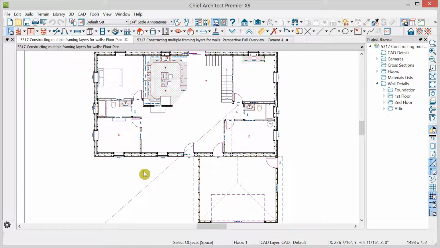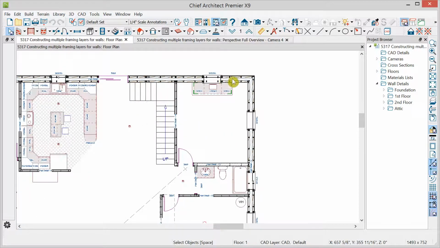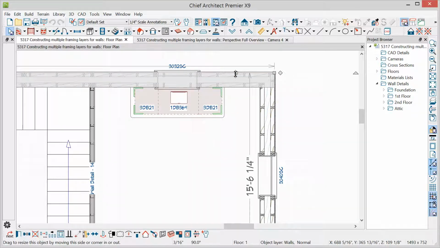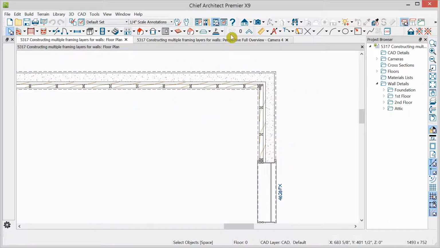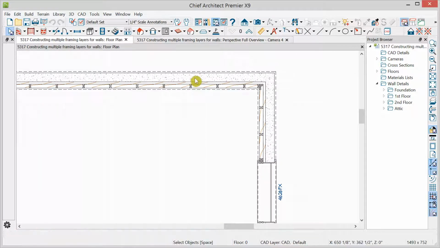In this video, we'll look at constructing walls, including different wall types that contain multiple layers of framing. So for example, this is a single wall, and it has several components, but two of them are framing layers that actually frame. We also have a space between them that serves as an additional insulation area. If I go down to the foundation, you'll see a single wall here. It's also comprised of a framing component, a concrete wall component, and an insulated airspace between them.